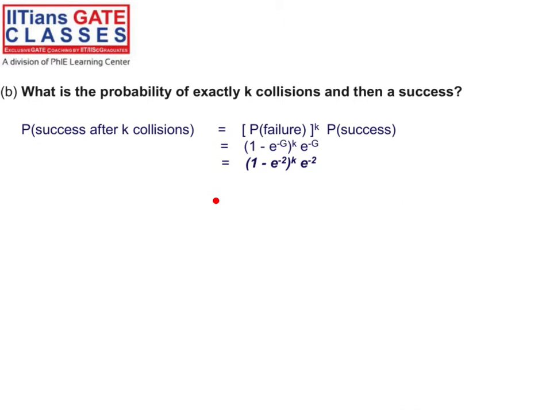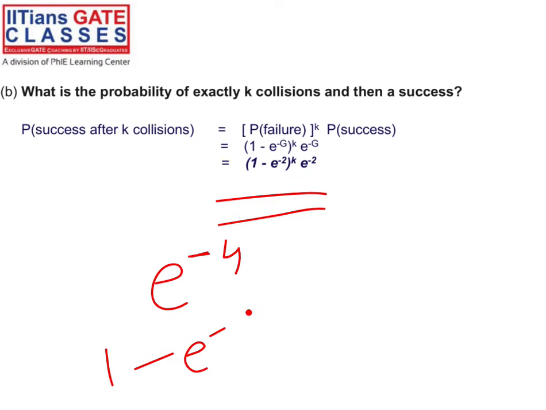Similarly, if two collisions happen, you know the probability of success is e raised to minus G. So what is the probability if it is not successful? If it is not successful, that will be 1 minus e raised to minus G, right? You know that this is not successful, and this is successful, right?